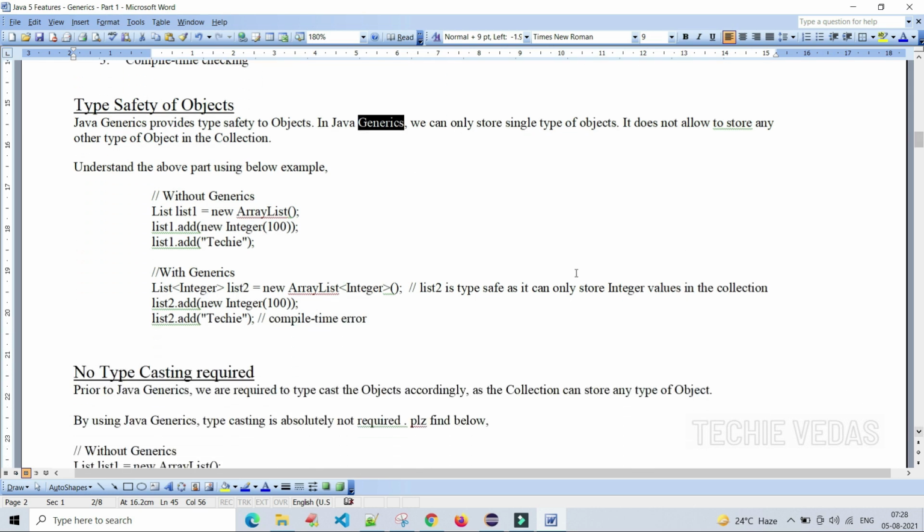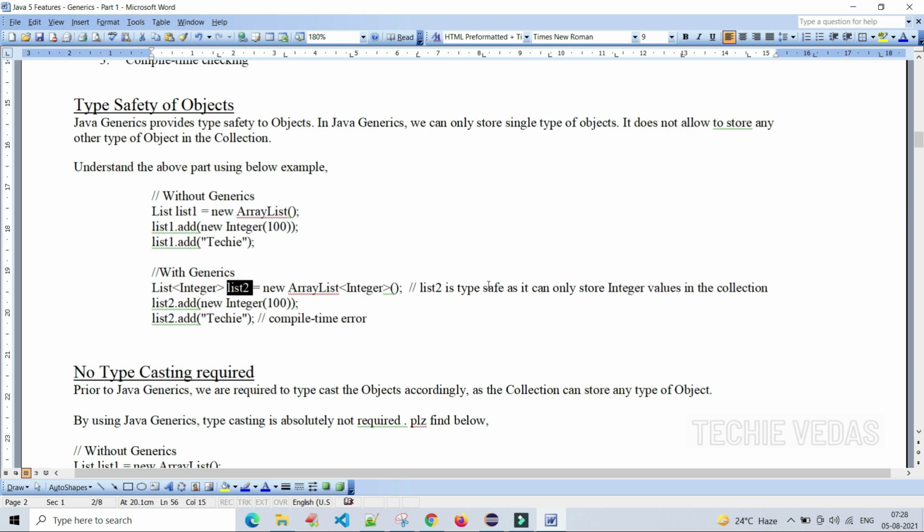See here, just for your understanding, without generics, in list one, we are not mentioning anything in the angle brackets about what type of objects we are storing into this collection. But here with generics we are mentioning that we will store only Integer type of objects in the list2 collection.